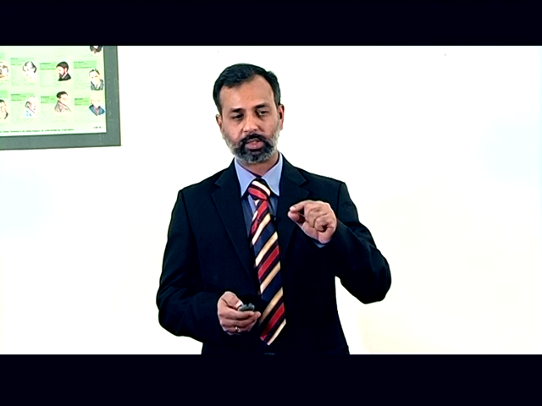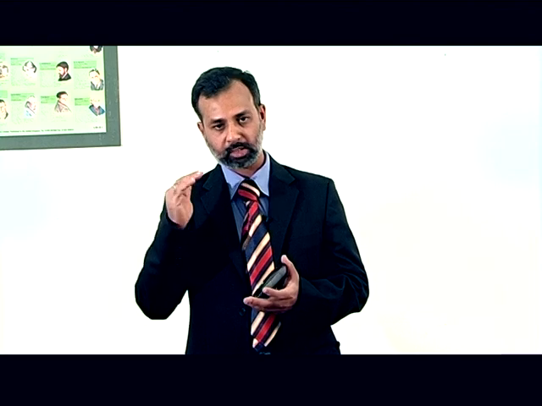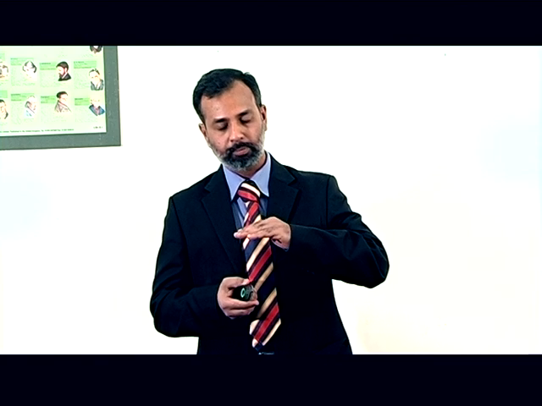The next one, acceptance must be communicated. Then acceptance should be given within a stipulated time or before the offer is revoked. The acceptance should be made within a reasonable period of time or within a stipulated period of time, before the offer is revoked.